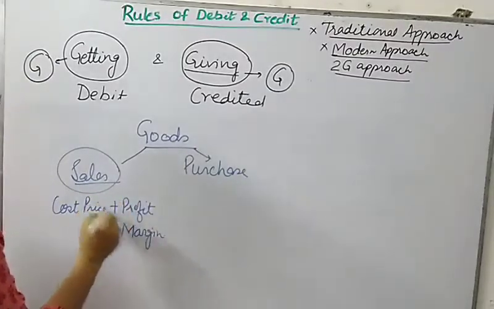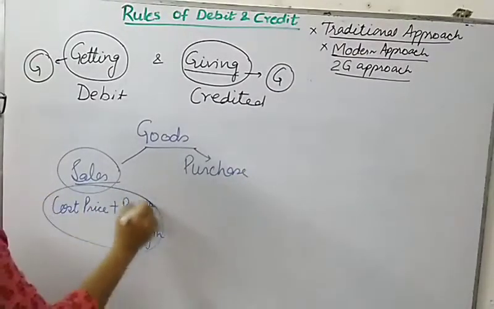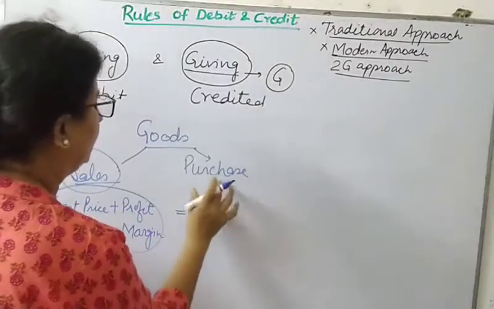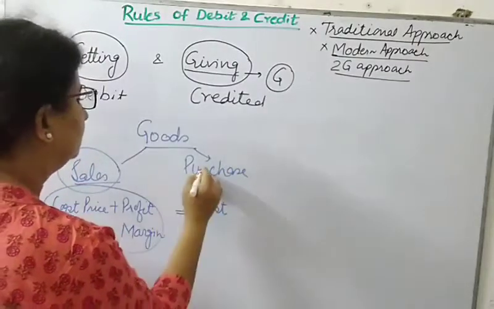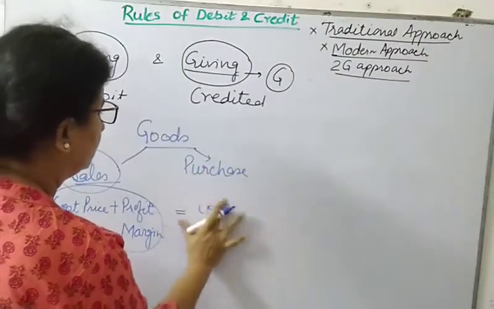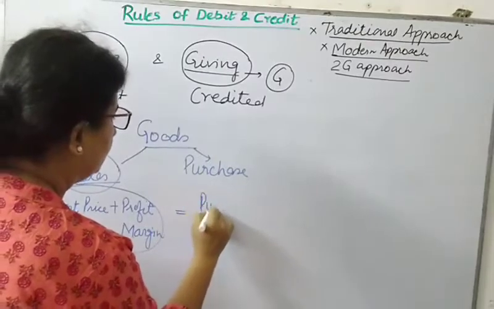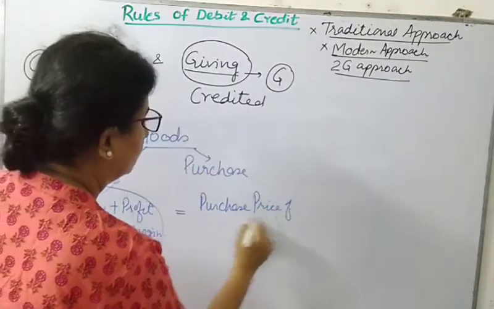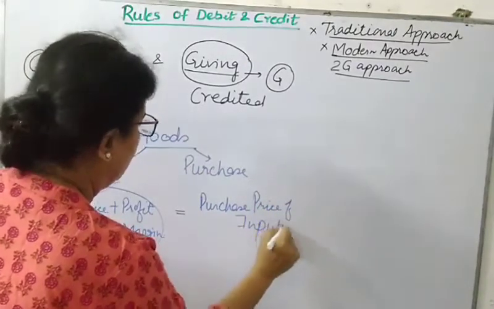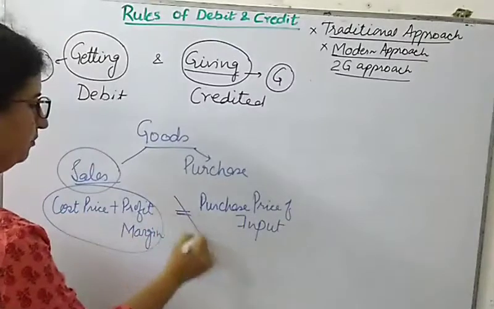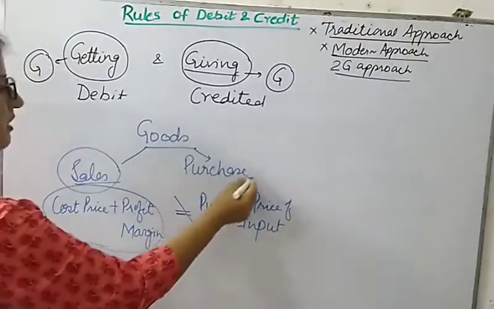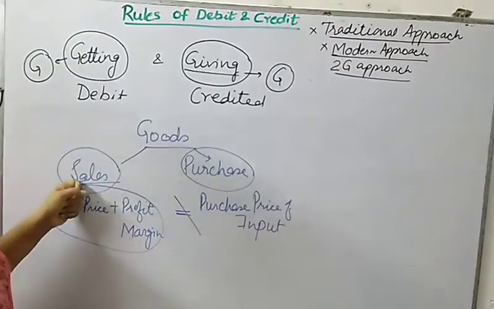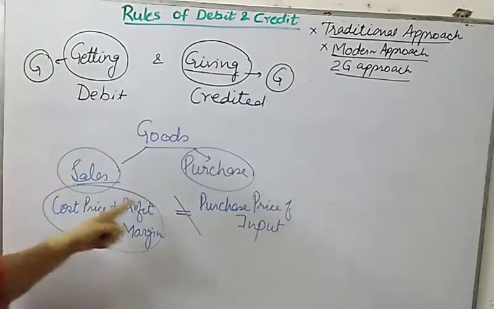So I cannot take this as equal to purchase. Purchase includes only that part, the purchase price of inputs, or you can say raw material. So can these both be equal? No. So that's why I need to be specific. Specifically I need to mention purchase, and specifically I need to mention sales here.